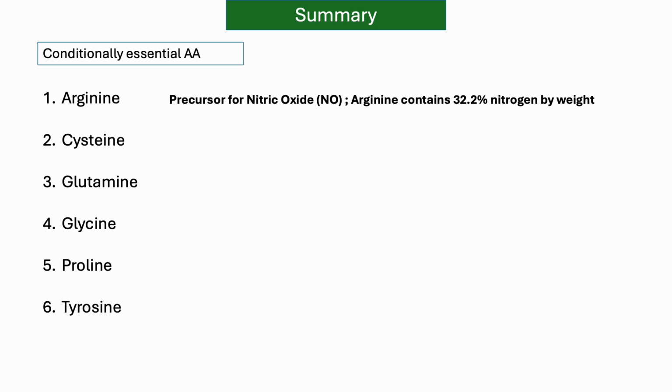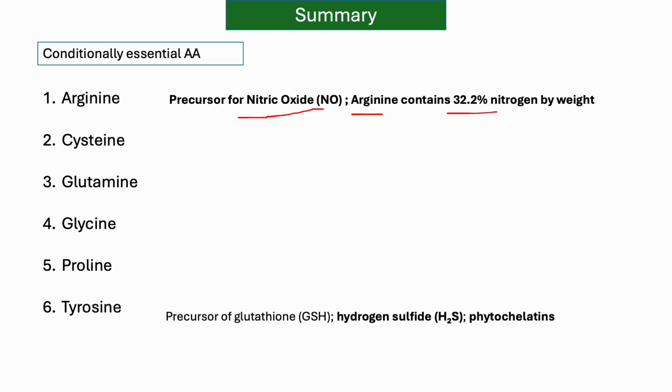There are 6 amino acids we can consider conditionally essential. First, arginine, which is a precursor of nitric oxide in both mammals and plants. And we have also seen that in plants, arginine is a big player in nitrogen storage and transport because it contains 32% nitrogen by weight.